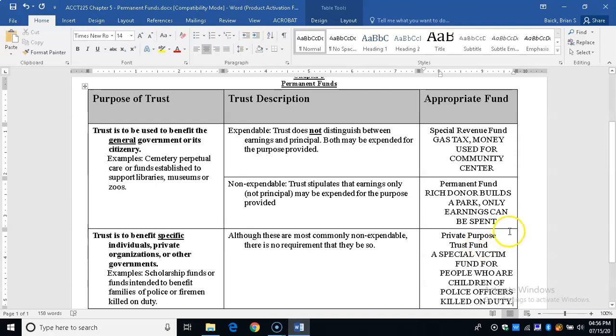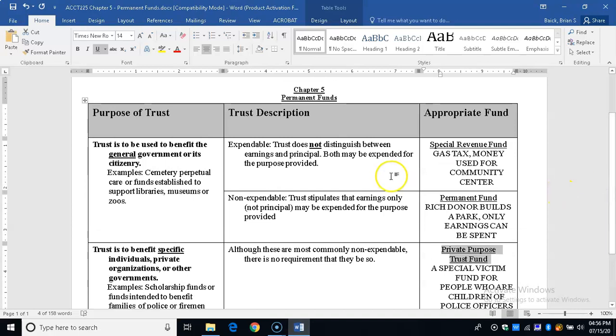So for Chapter 5, make sure you know the difference between the three types of funds here: special revenue fund, permanent fund, and private purpose trust fund. Okay? And that concludes the Chapter 5 lecture material. Very simple and straightforward.